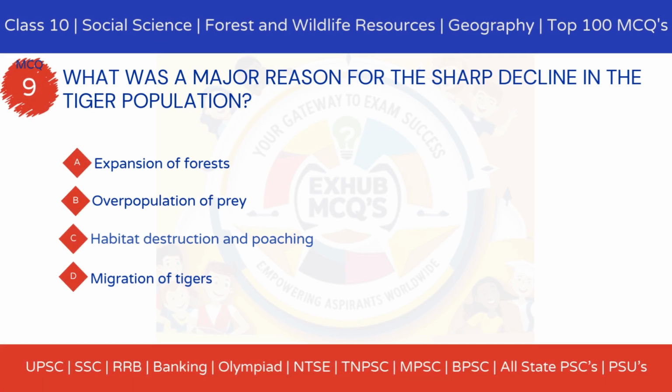MCQ 9. What was a major reason for the sharp decline in the tiger population? Option A, expansion of forests. Option B, overpopulation of prey. Option C, habitat destruction and poaching. Option D, migration of tigers.